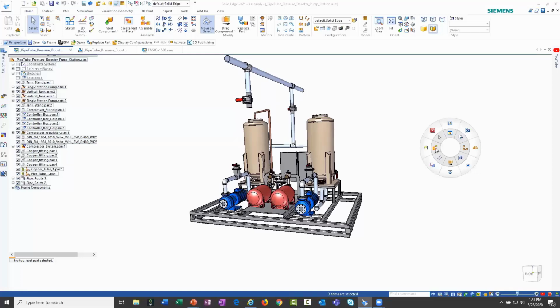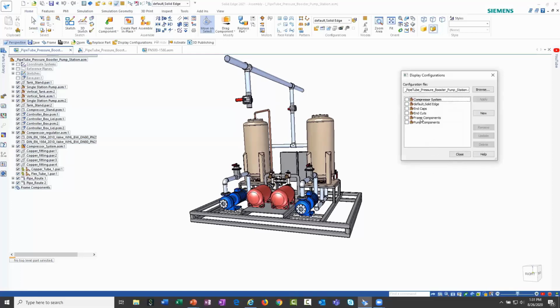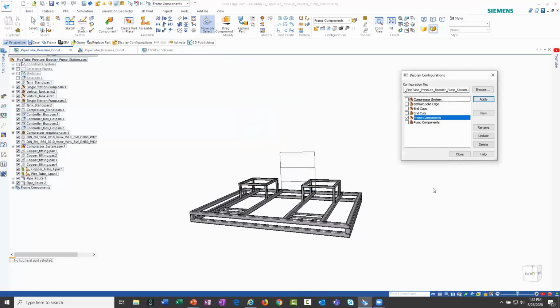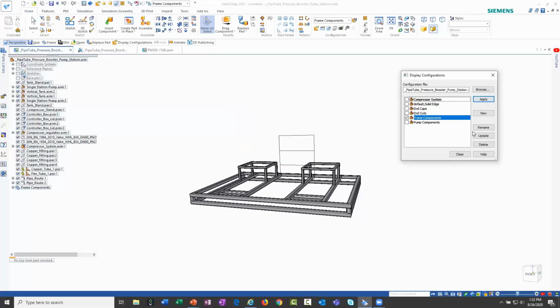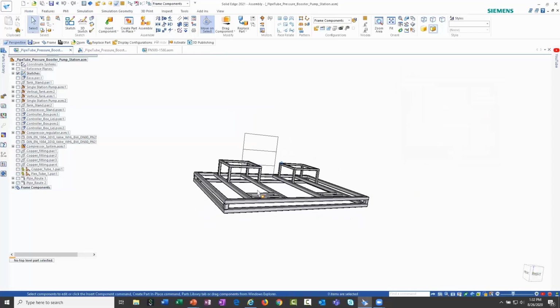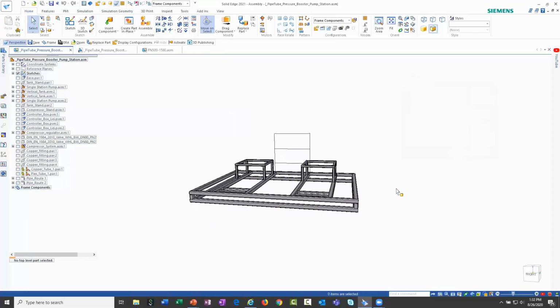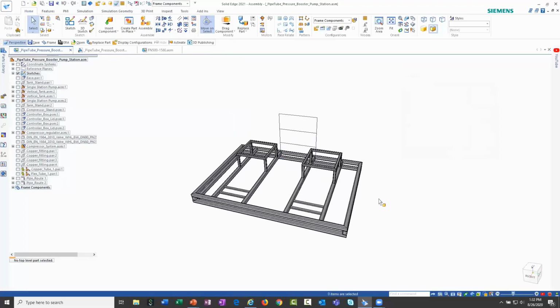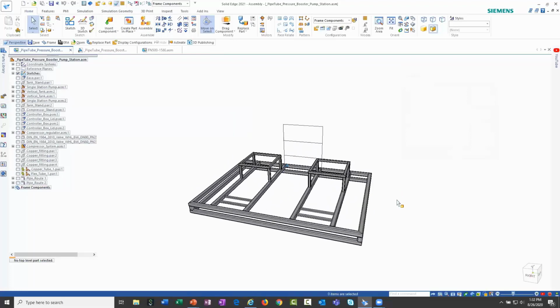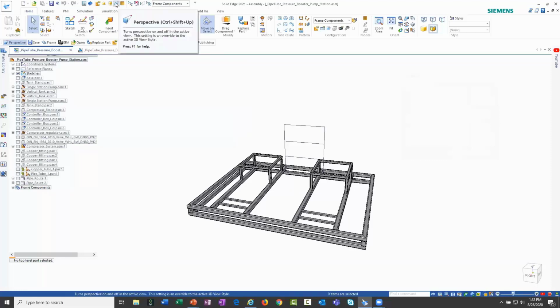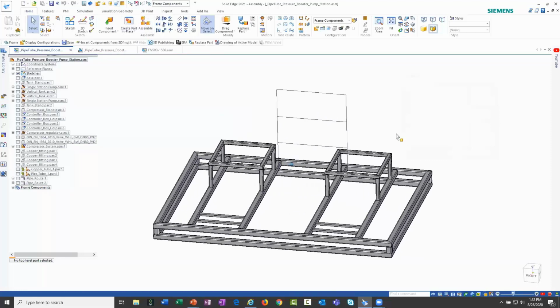I'm going to turn off all of the components that aren't relevant. So let's just look specifically at the frame components. And as you guys know, as I mentioned, Solid Edge does a really good job of automating this process, and has a lot of power in creating these types of structures. Let me go ahead and turn off the perspective for a second.